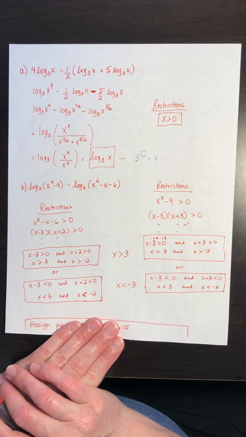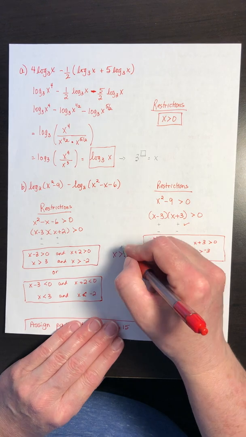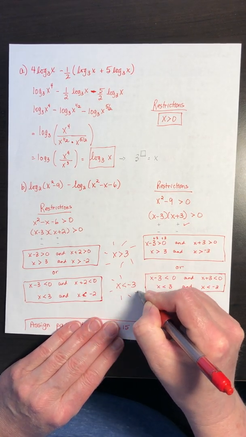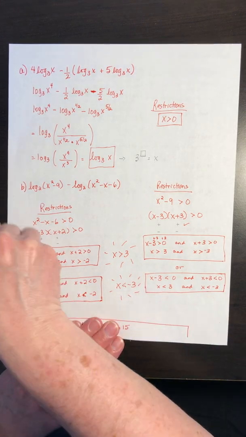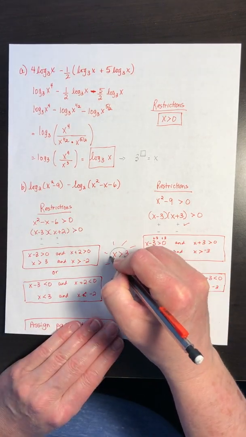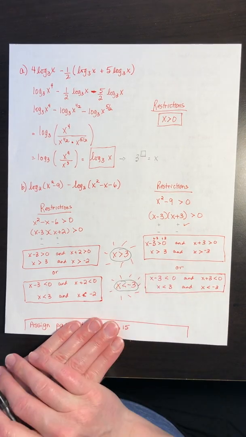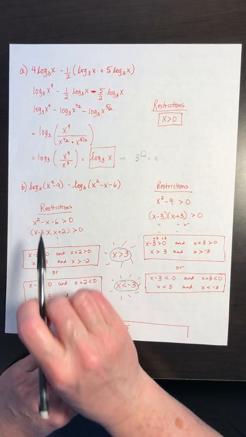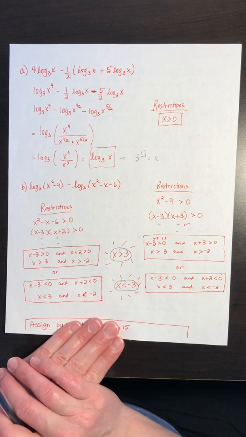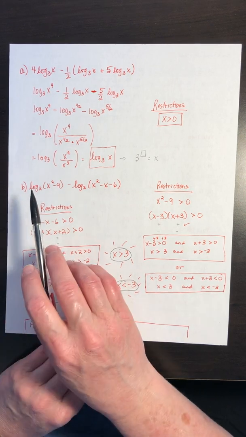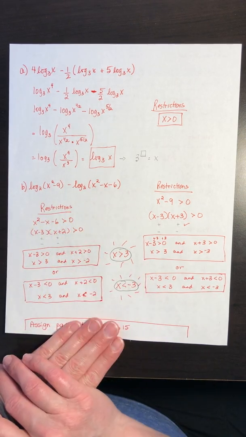So when it comes to our restrictions, these two scenarios are what we are looking for. That we have greater than 3 or less than negative 3. Those are the only values that would keep this equation correct. So what I'm going to do is I'll finish up this simplifying of this expression.